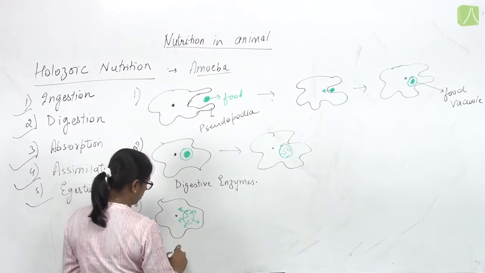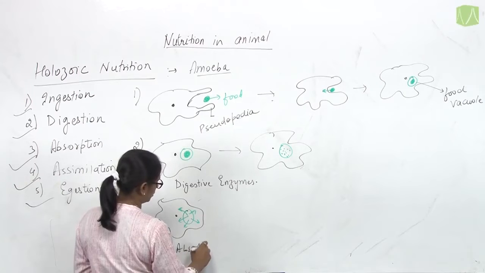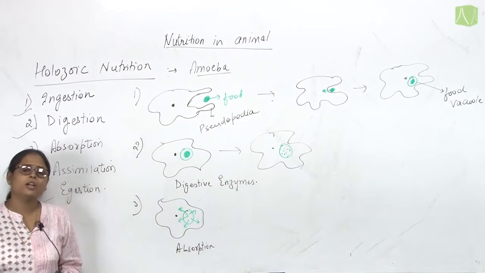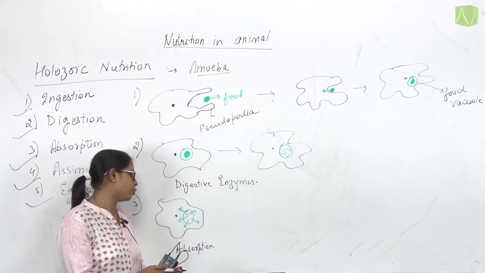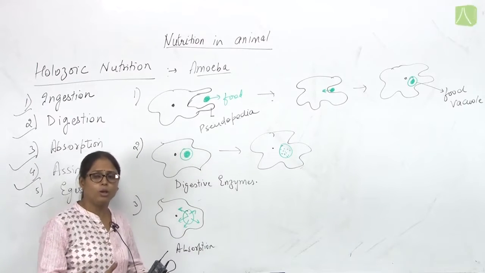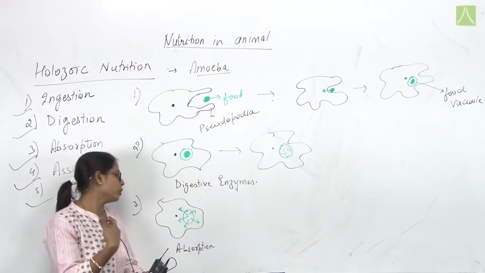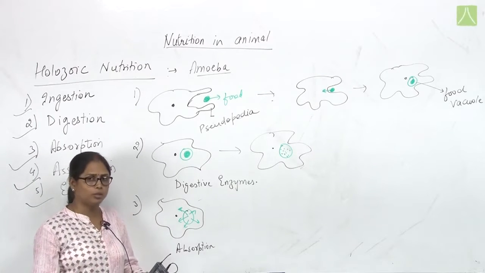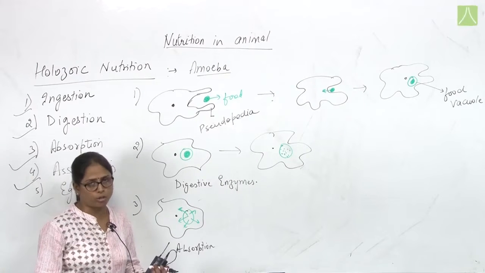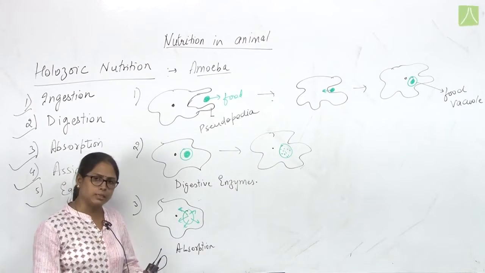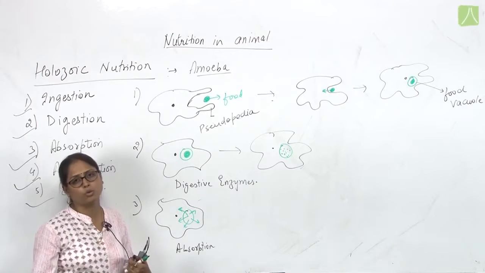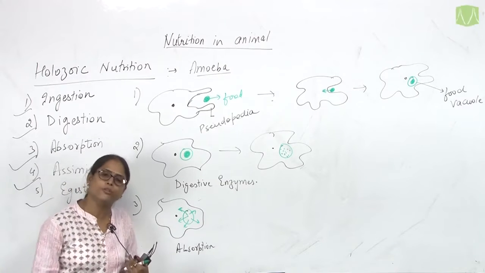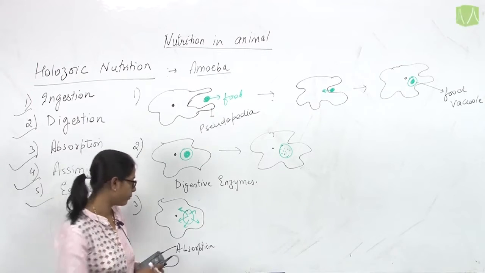This is absorption. Here we are talking about a single cell, so the digested food is distributed in the cytoplasm of the cell. But in multicellular organisms like animals or human beings, absorption means that after digestion the digested food goes into the blood, and the blood distributes the digested nutrients to different tissues and cells.